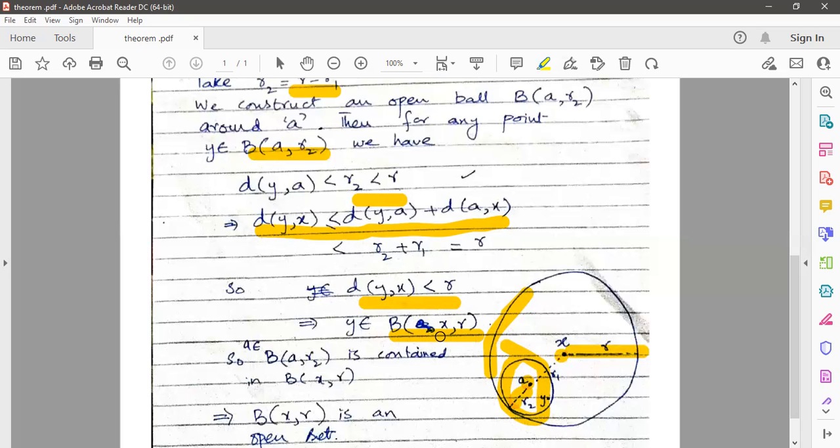Now what we have done: we have to show that the ball Bxr is an open set, so we took a general point a, and constructed a ball around the point a of any radius convenient to us. And this ball B(a, r2) is contained in the bigger ball. So the ball Bxr is proved to be an open set.